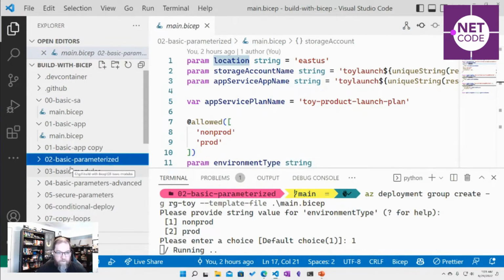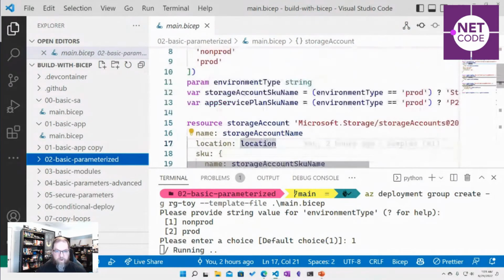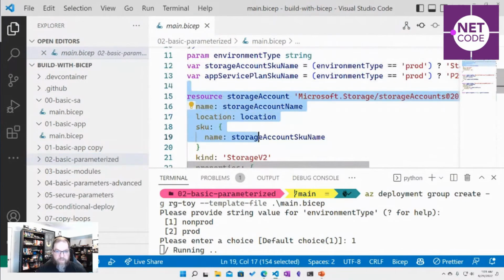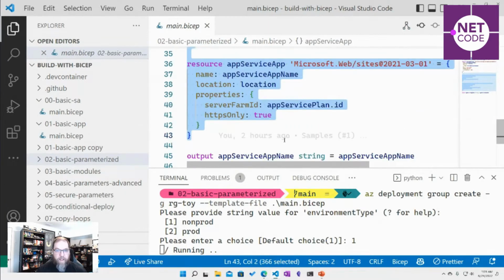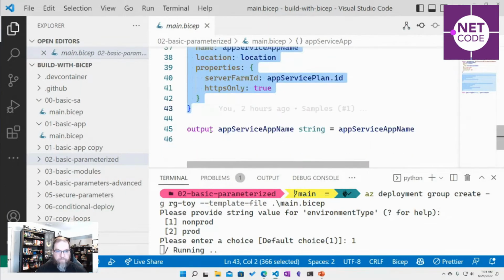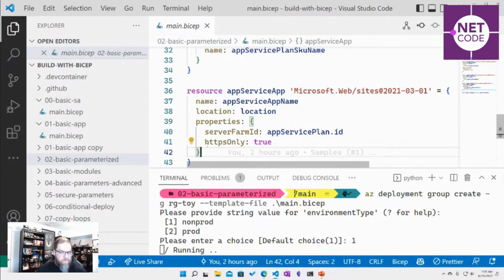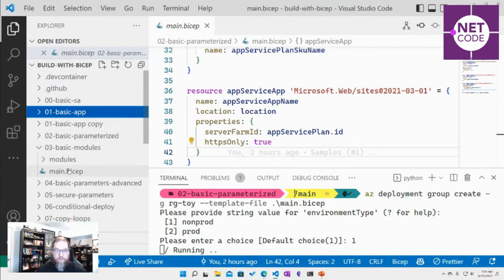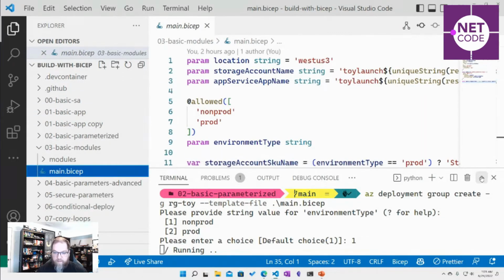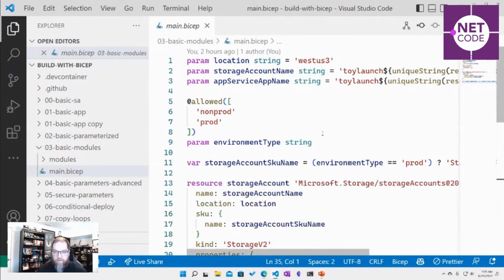All right. So what if we take this a step further? We've got some resources around our storage account, and we've got some resources around our app and our app service plan. What are some things we might be able to do with that? Well, we could make modules. We could take all of this stuff and put it into a module. Let's take a look at how that looks.